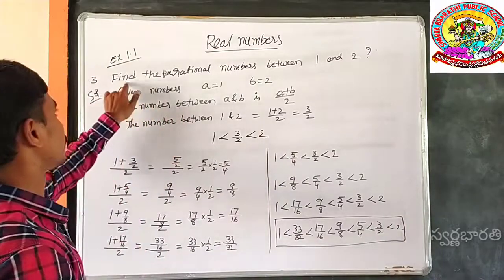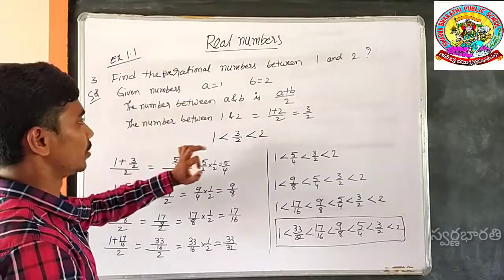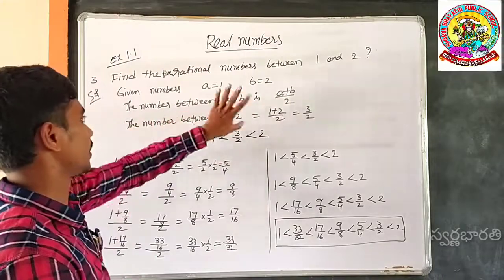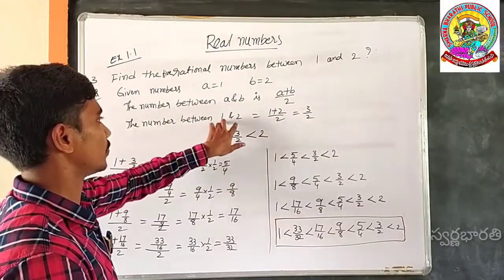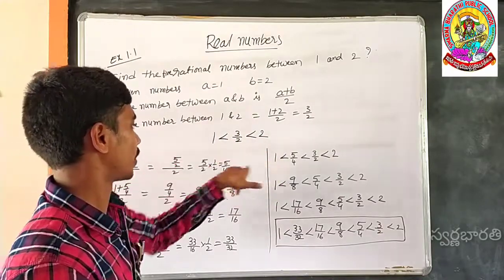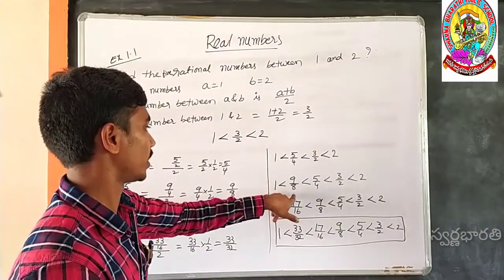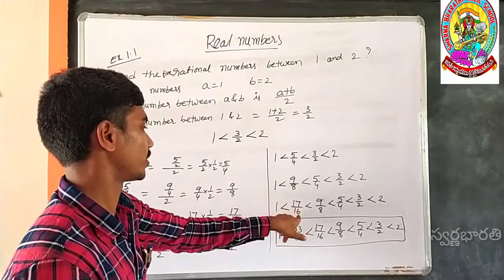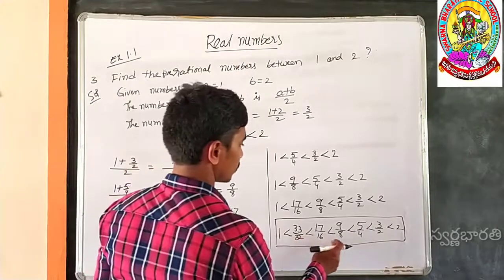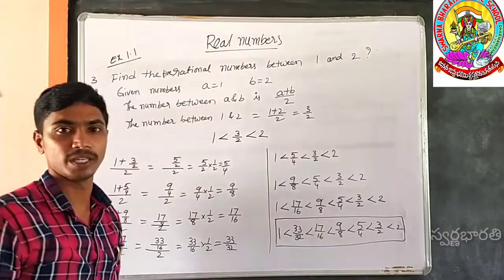What was asked? The 5 rational numbers between 1 and 2. By usage of the mean method, if a, b are the given numbers, a plus b by 2 is the number between a and b. Like this, 1 and 2, between number is 3 by 2. 1 and 3 by 2, between number is 5 by 4. 1 and 5 by 4, between number is 9 by 8. 1 and 9 by 8, between number is 17 by 16. 1 and 17 by 16, between number is 33 by 32. 1, 2, 3, 4, 5. These are the 5 rationals in between 1 and 2. This is the mean method.